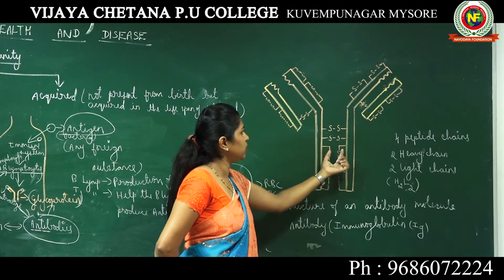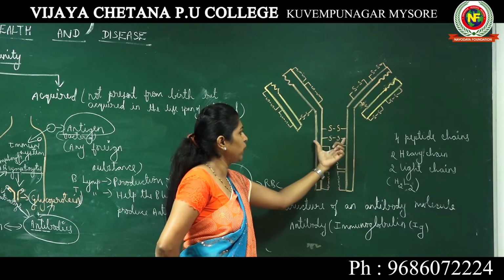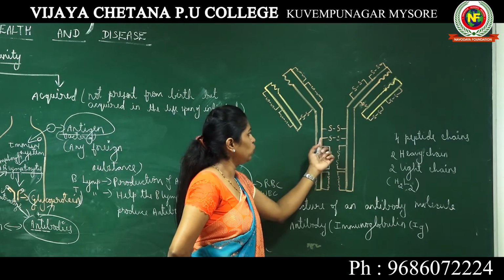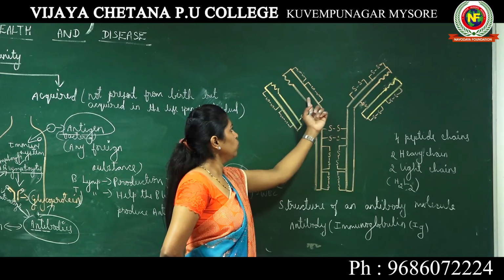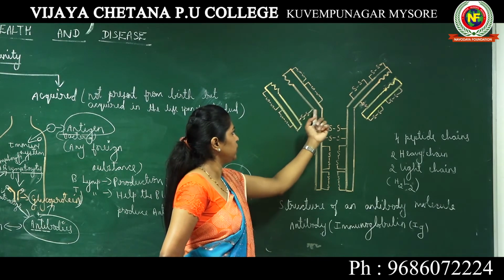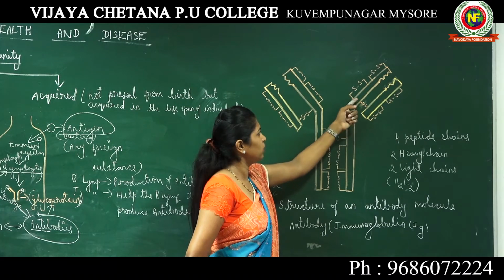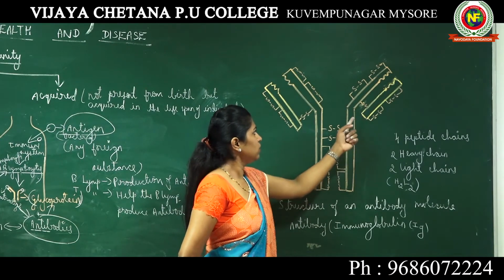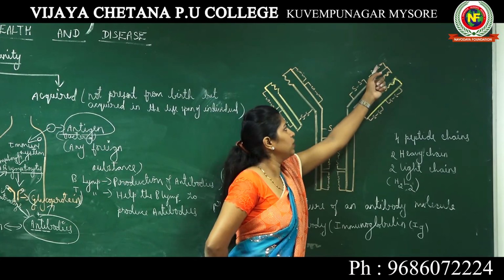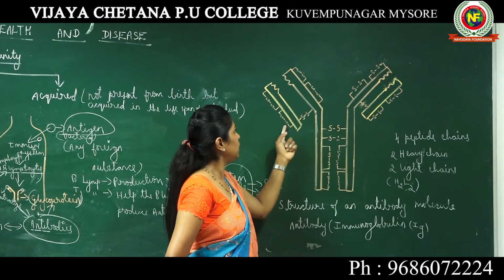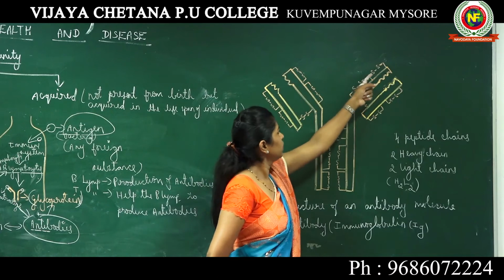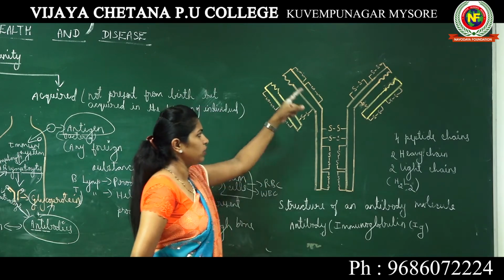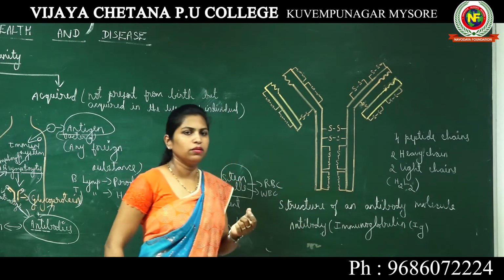These disulfide bridges connect the 2 heavy chains here, and 1 heavy and 1 light chain here. This is an interlink between 1 heavy and 1 light chain, and here it is an interlink between 2 heavy chains. This is the heavy chain, this is the light chain. So all over the antibody molecule we have these sulfur bridges.